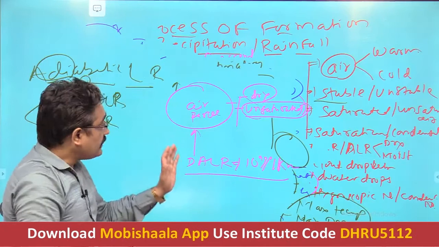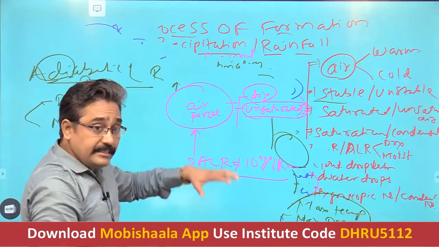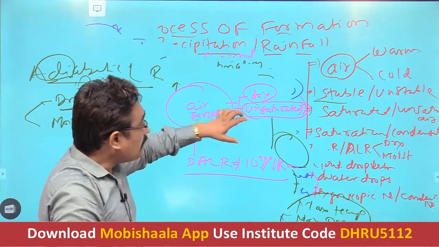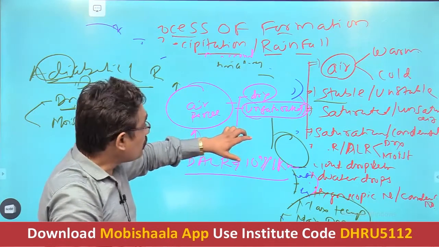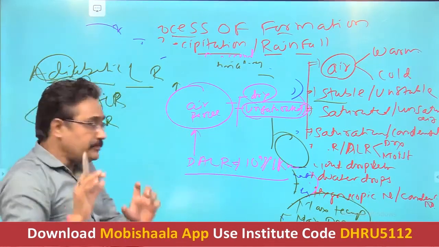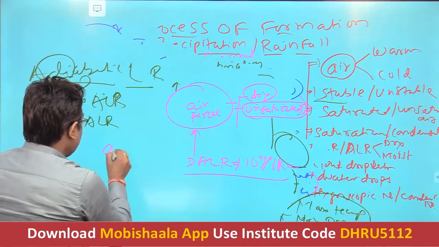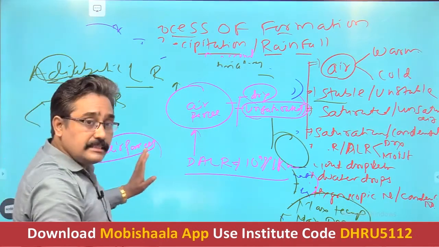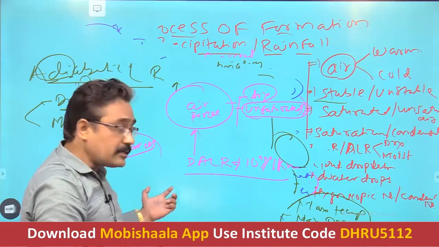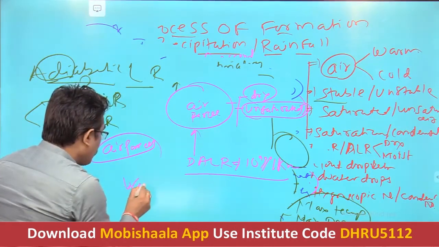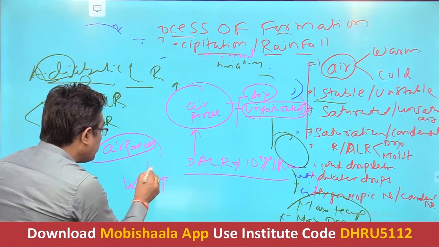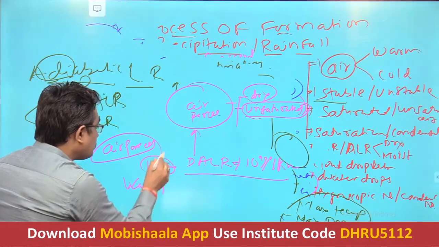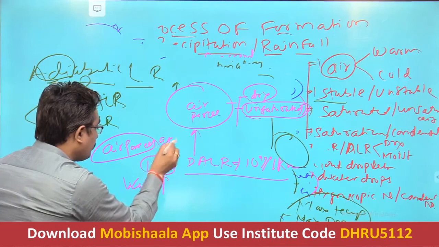Understand what's happening here. When the air rises upward, it is unsaturated. Getting it or not? Again, come to the basics. This air mass, this air parcel, is warmer, that's why it is becoming lighter and ascending upward.